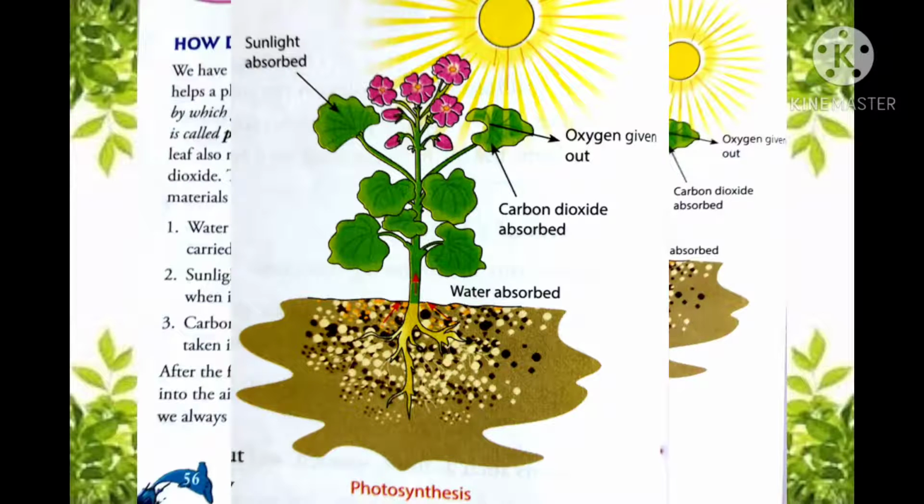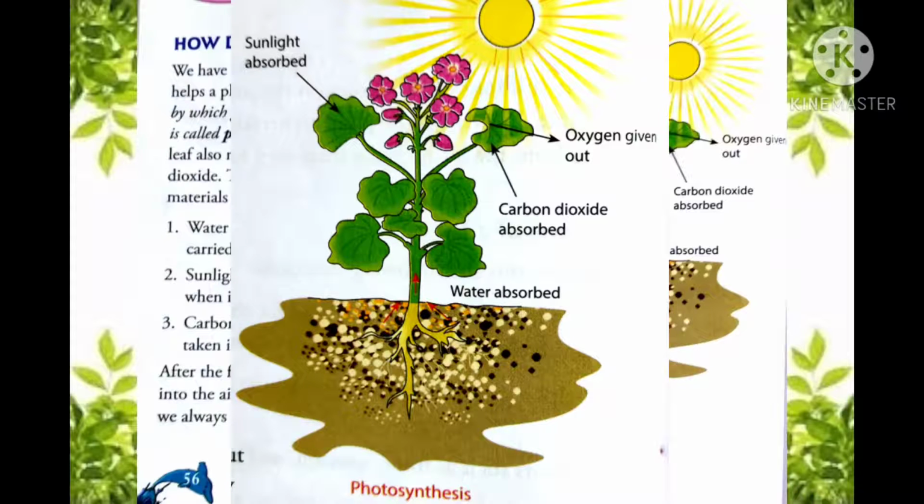And the third one is carbon dioxide. Carbon dioxide is taken from the air and it is absorbed with the help of stomata, or holes, which are present under the leaf. So through those tiny holes, or stomata, carbon dioxide gets absorbed in the leaves. So leaves get all three essential components required for making food.